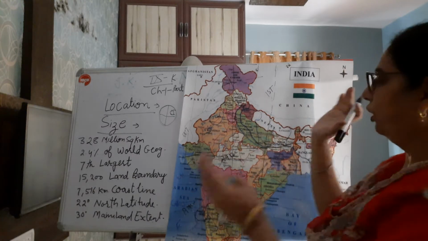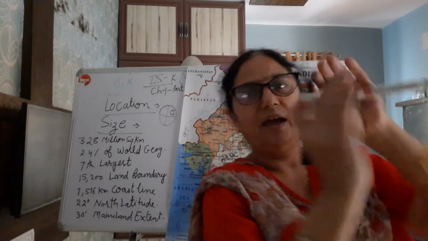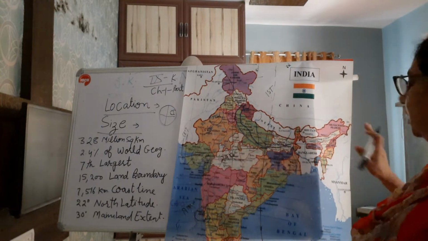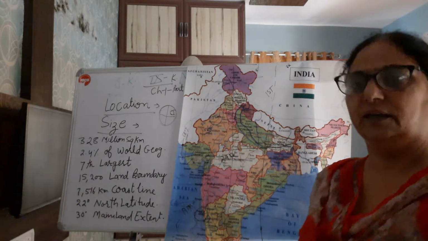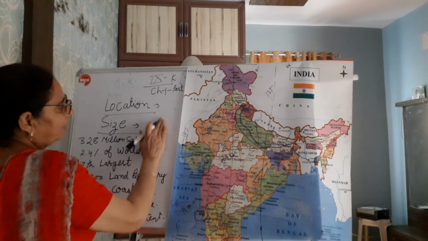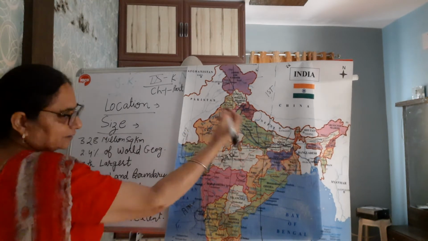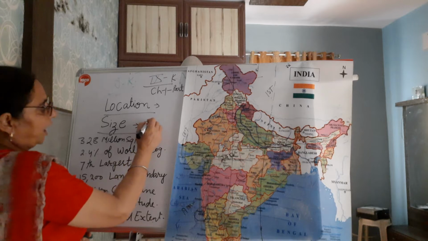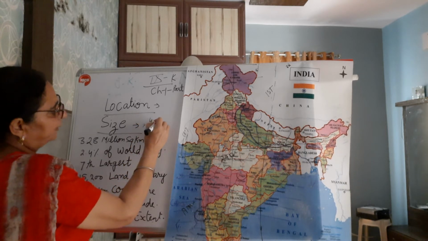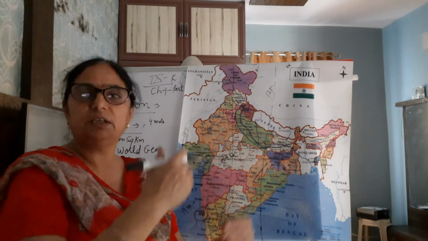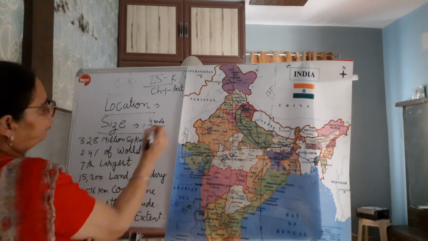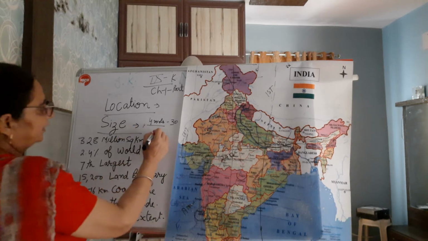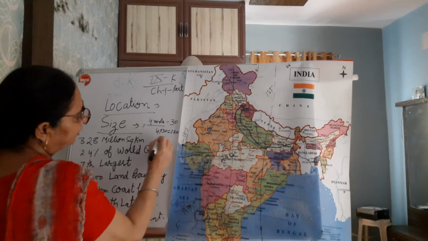When the earth revolves from 1 degree to another degree, 1 degree, 2 degree, 3 degree, up to 10, the time difference is approximately 4 minutes. When there is movement from one degree to the next, a 4 minute time difference is there, and we have approximately 30 degrees. 4 into 30 degree is equal to 120 minutes.